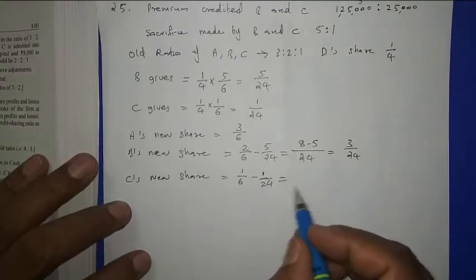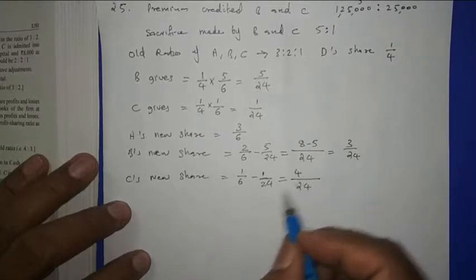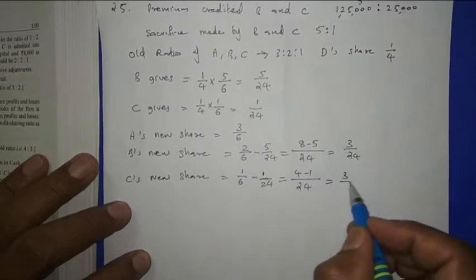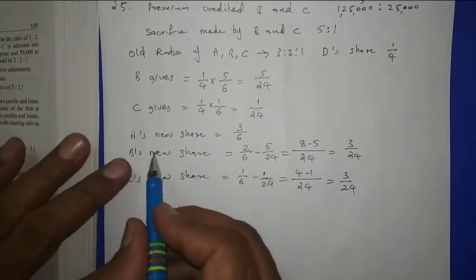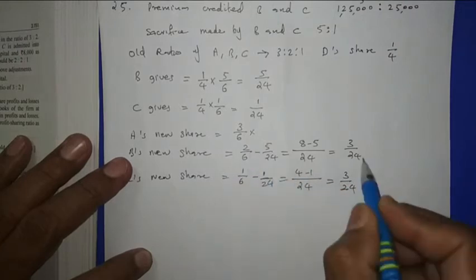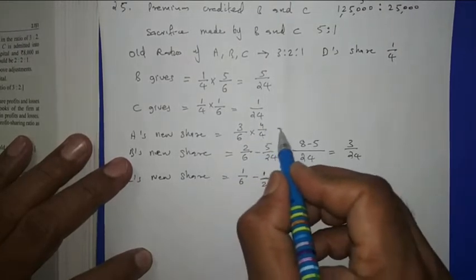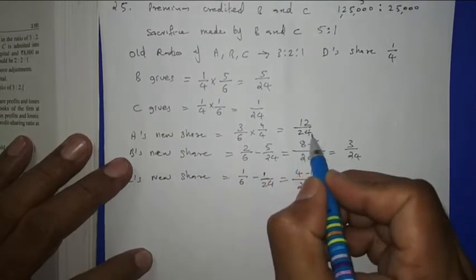And here the LCM is 24. So 4 minus 1, 3 by 24. Then A's new share we got out of 6. So this also we can convert out of 24. So we have to multiply with 4 upon 4. So this is coming 12 out of 24.